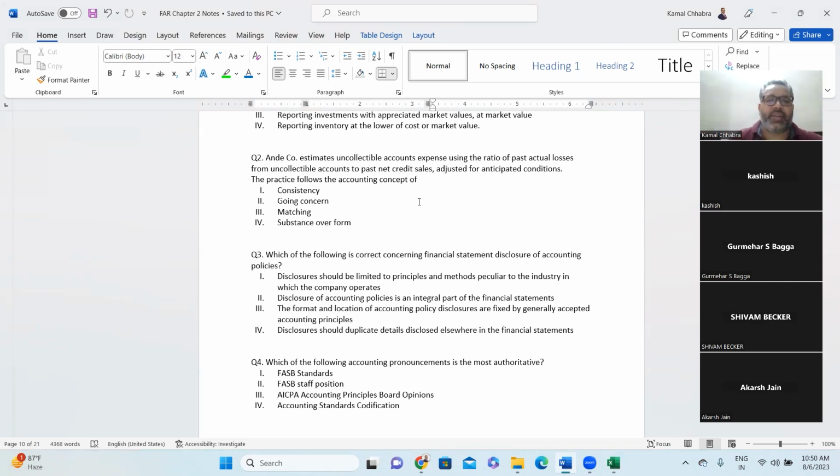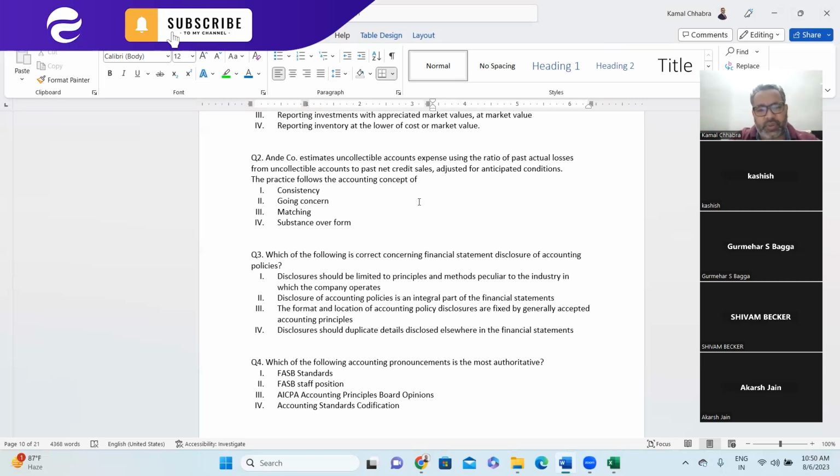Very good. Okay, third question of the day. Which of the following is correct concerning the financial statement disclosure of accounting policy? What is the call of the question? Which of the following statements is correct concerning financial statement disclosure of accounting policy? First one: disclosure should be limited to principles and methods peculiar to the industry in which the company operates. So do we need to disclose only the industry-related items? The answer is no.